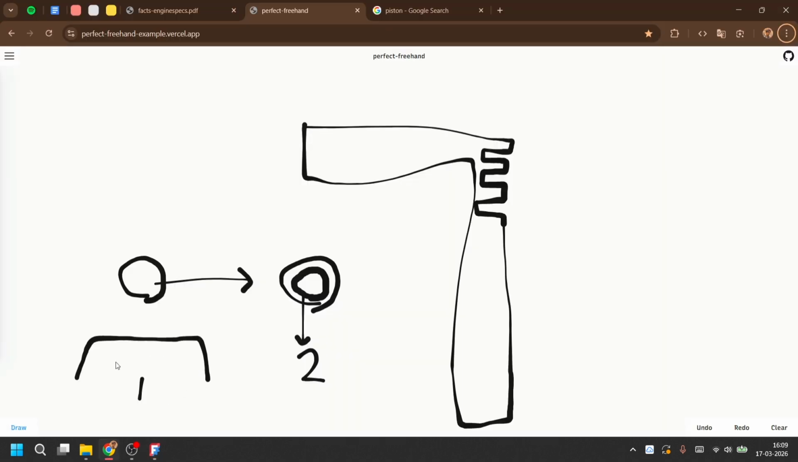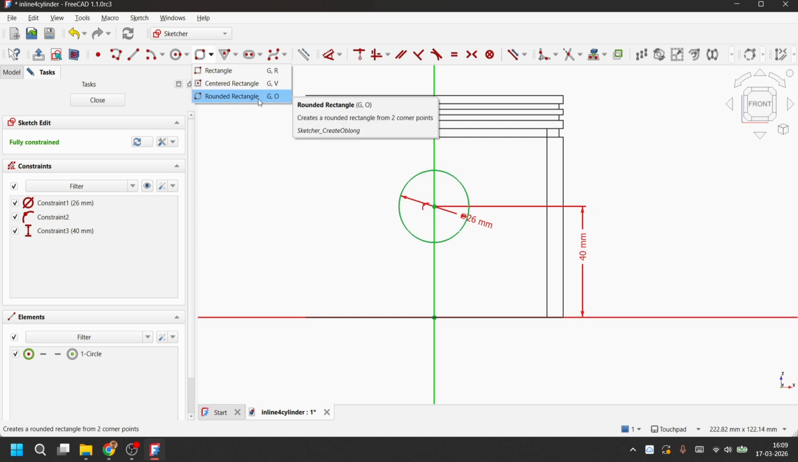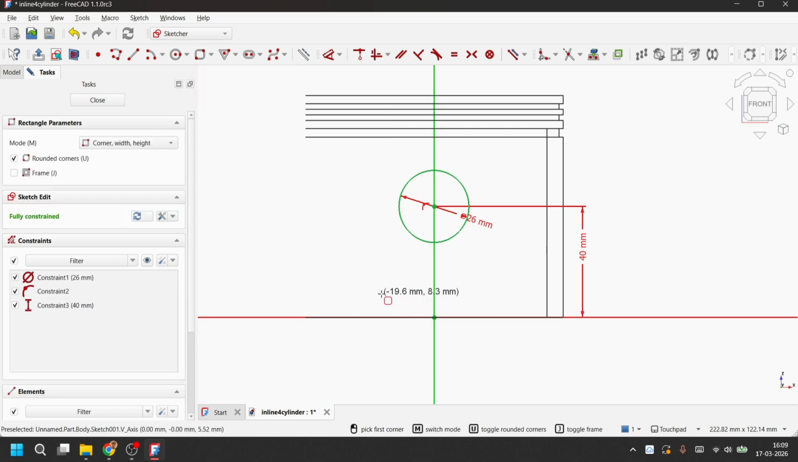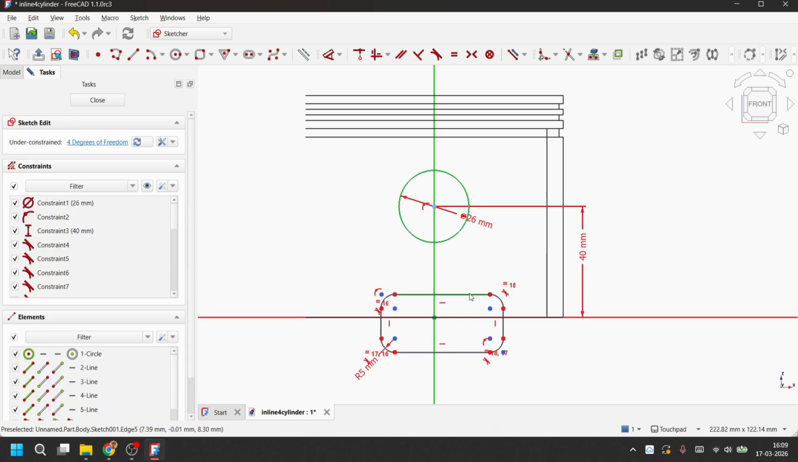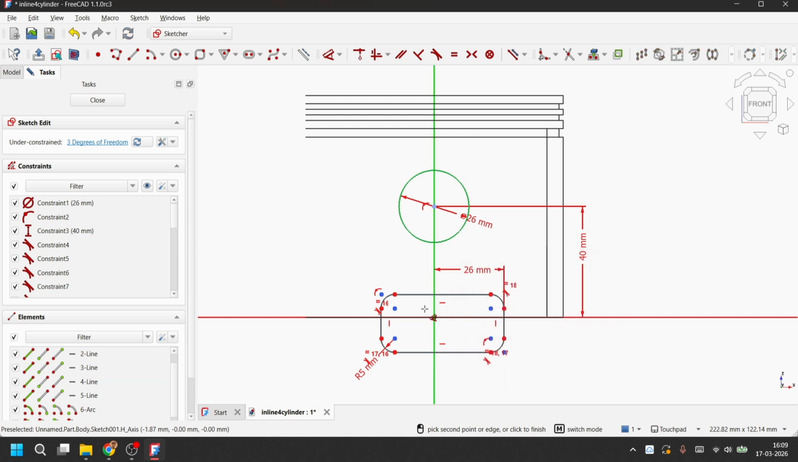As you see in this image, we need this cavity, so we will create that. We will use the rounded rectangle feature of FreeCAD to do this. Let's make some arbitrary rectangle and we will constrain it later. So put a roundedness of 5. Okay, then we will put the dimensions. With the Y line, it will have a constraint of 26 millimeters on the right side, and the same thing on the left side as well.